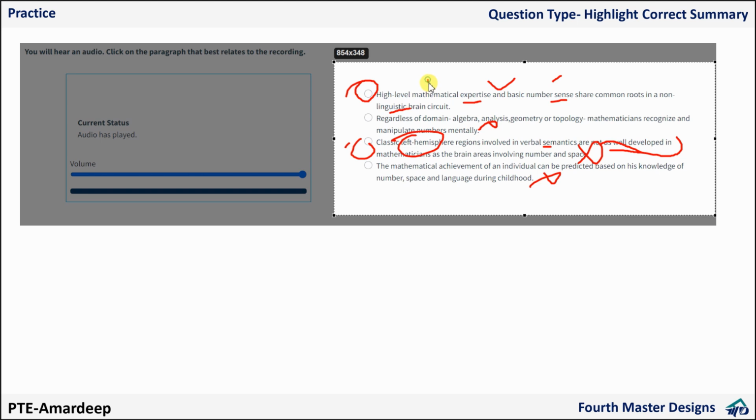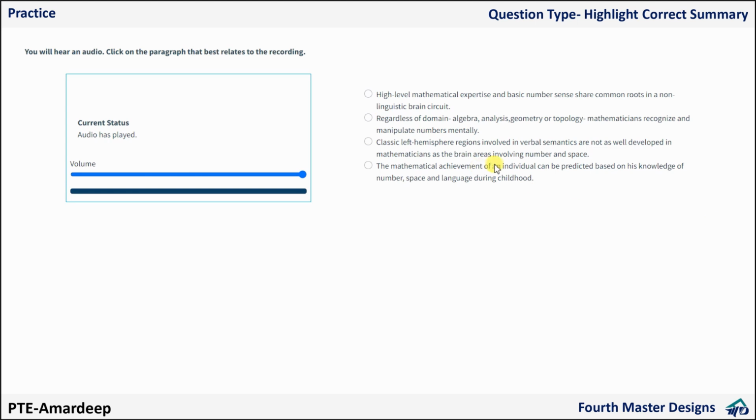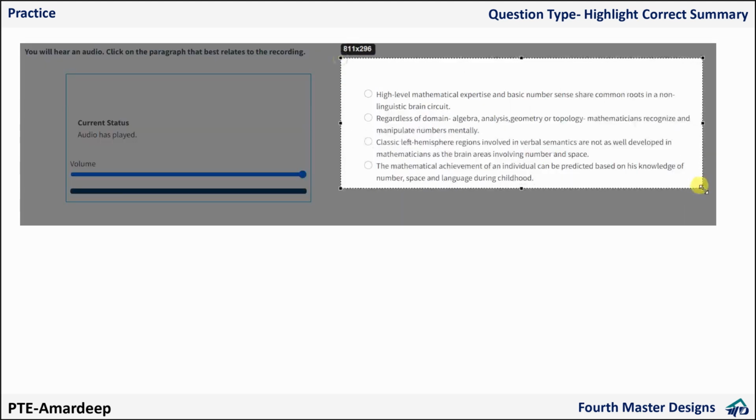Which one is the journal sentence? This one is the journal sentence. This also conveys the meaning in the journal, but here it is written mathematicians recognize and manipulate. They don't manipulate, so I won't go for the second. Okay, in terms of meaning, first and second are the same.